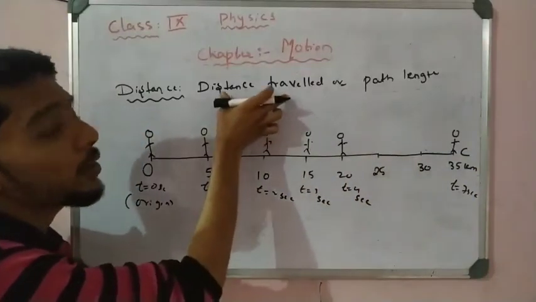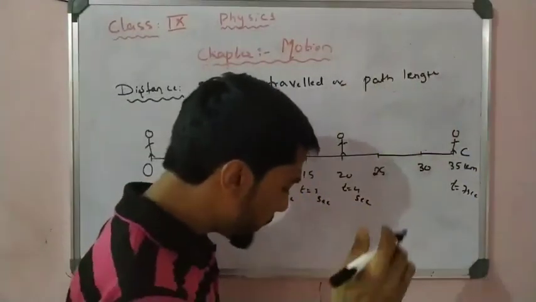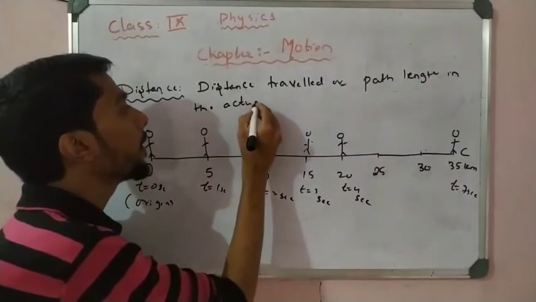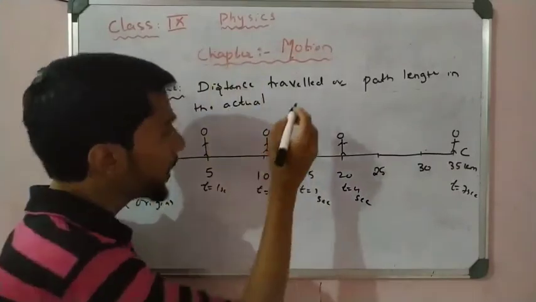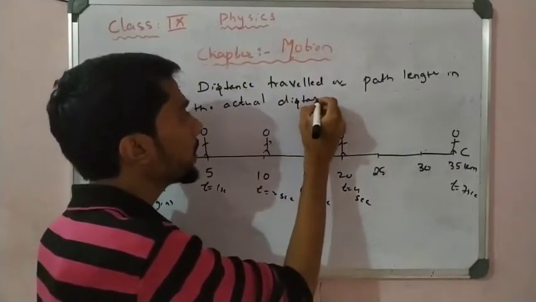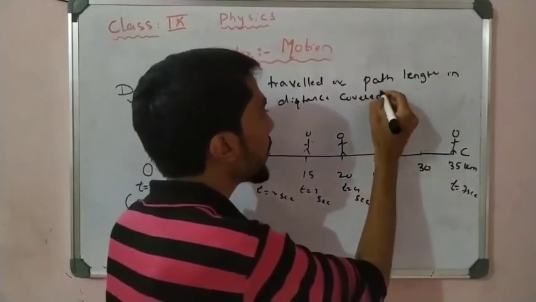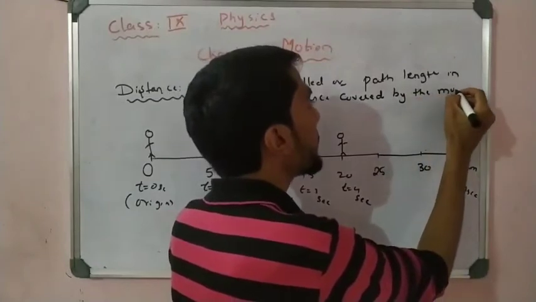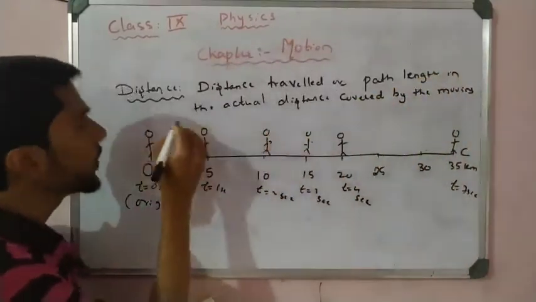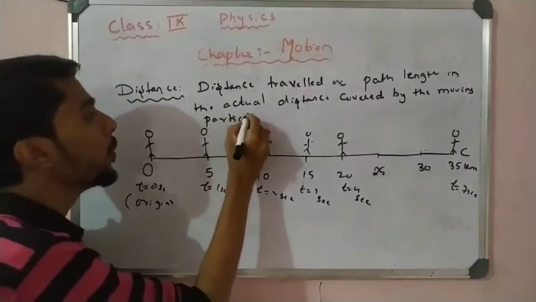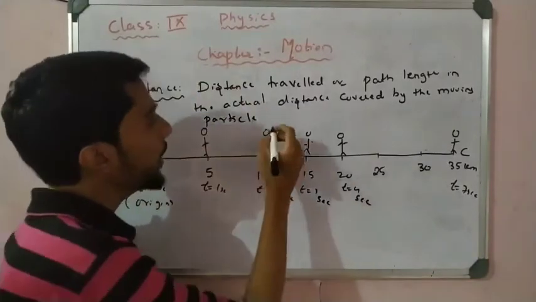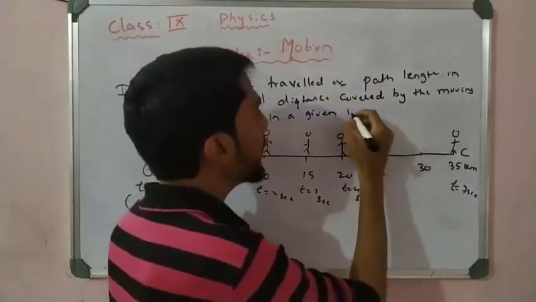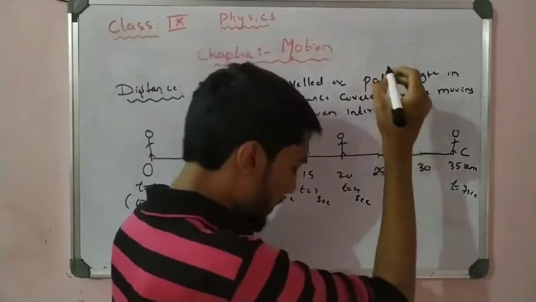So distance traveled, or distance covered, or the path length, is the actual distance covered by the moving particle in a given interval of time.